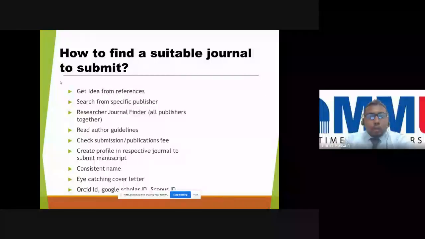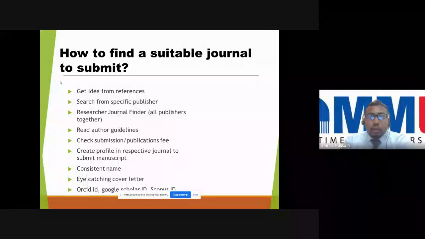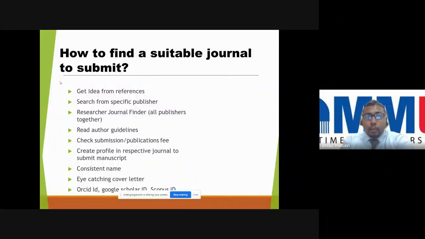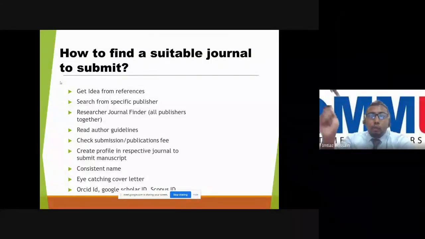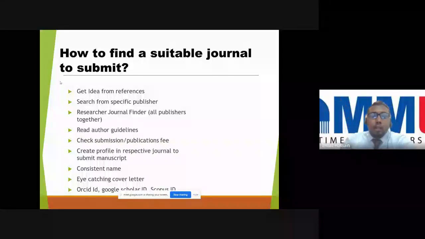How to find a suitable journal to submit to. First, get ideas from the references. When you read articles, you can see the reference list, and there you can find the names of some good journals. Then search from specific publishers. You already know about SCImago, and other publishers I already shared, like Sage and Taylor & Francis. You go there and use the journal finder. They have a specific journal finder website where you can search your topic or keywords, and they will suggest journals for you.